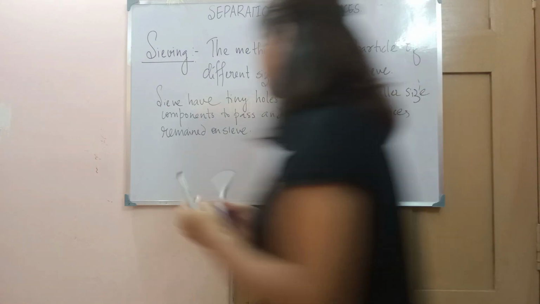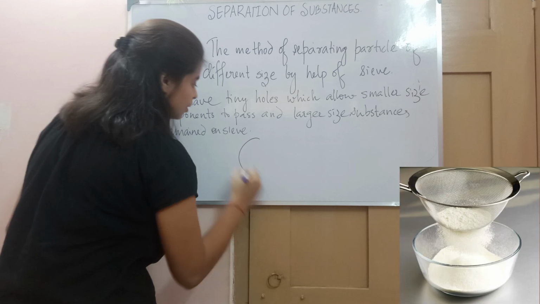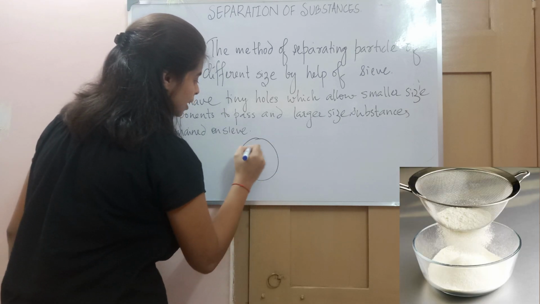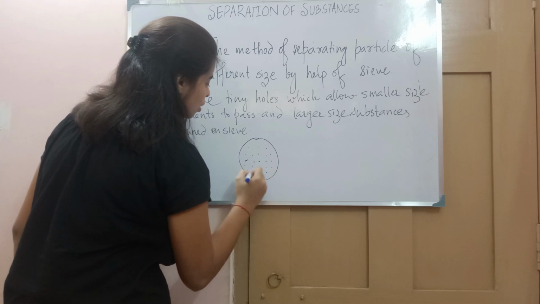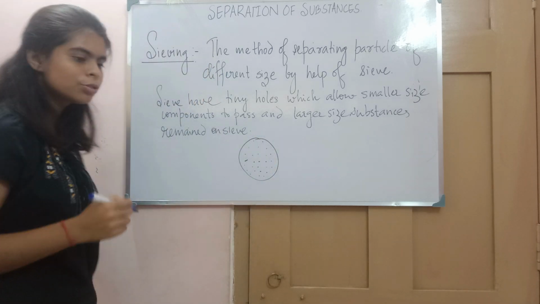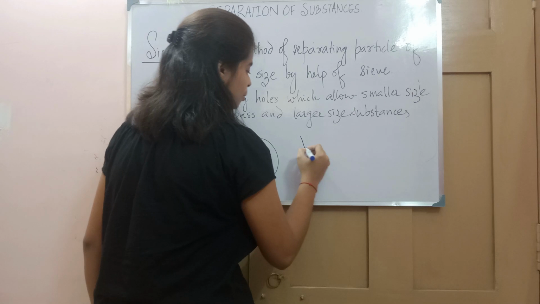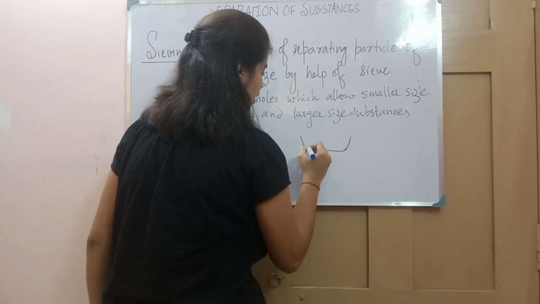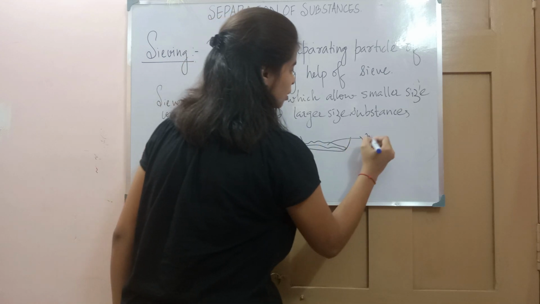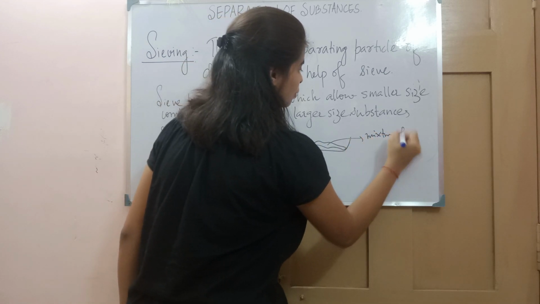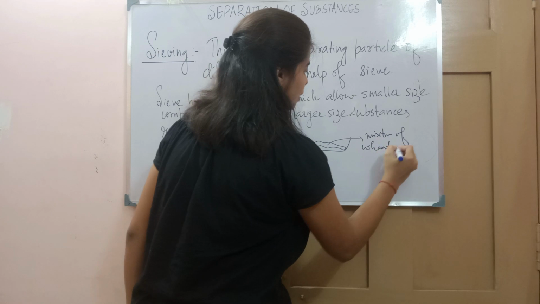Suppose this is a sieve, and in that sieve there is a small hole size. What actually happens, suppose this is a sieve, and this is a mixture of what? Suppose, wheat plus husk.